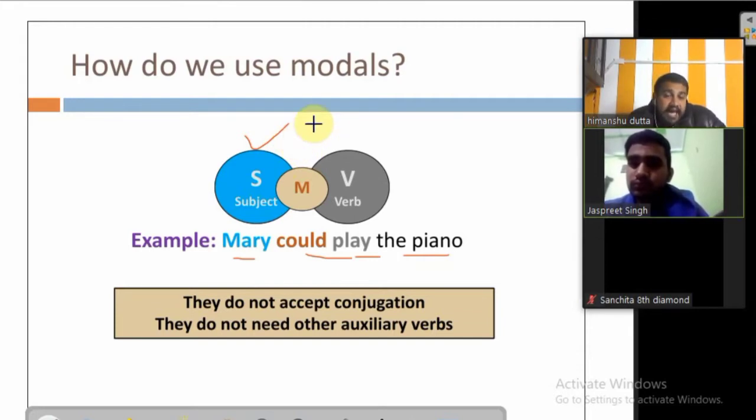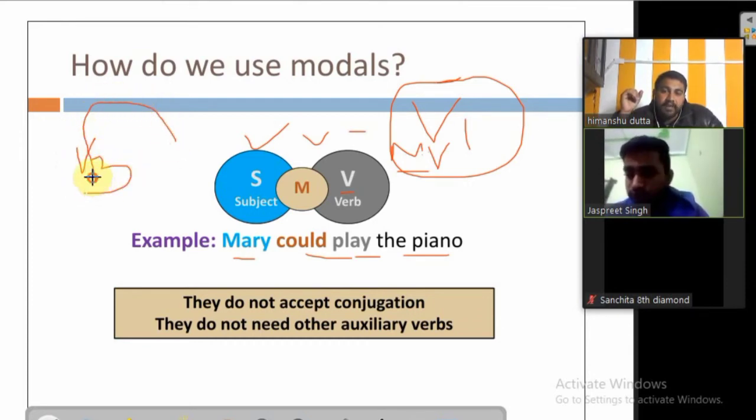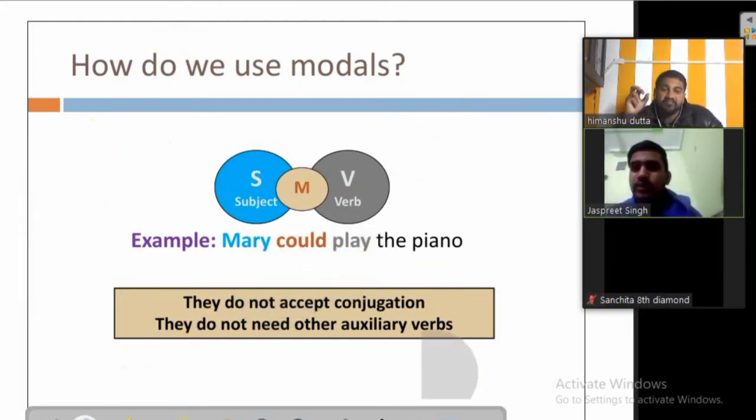Basically, when we write the active or basic form of the sentence, not the passive one, we simply write the subject, alongside the modal verb, and then the main verb. And what is the main verb with the modal verb? Always the verb of the first form. But when we are writing the passive sentence, we should remember that it is always the past participle, that is, the verb of the third form.